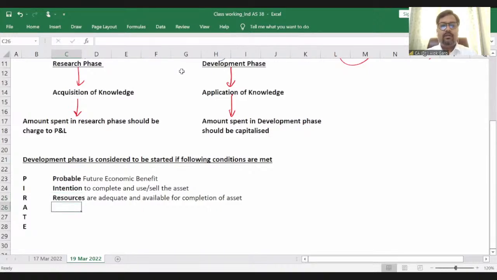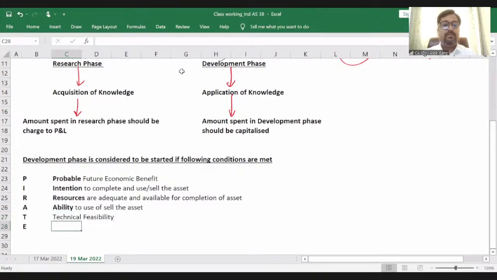Resources are adequate. What does A stand for? A is ability, ability to use or sell the intangible asset, right? T stands for technical feasibility.